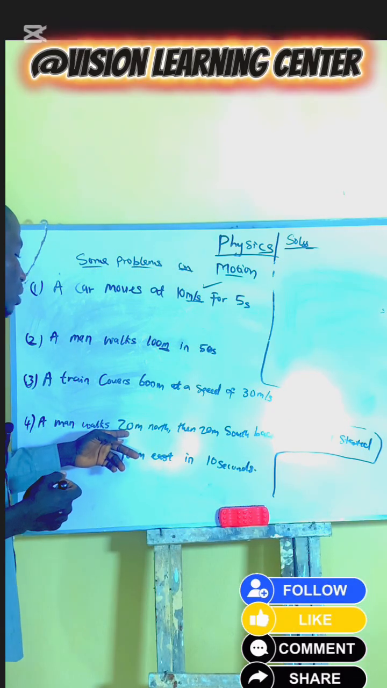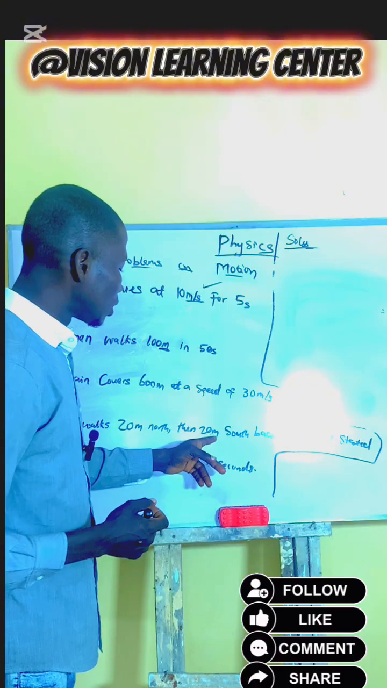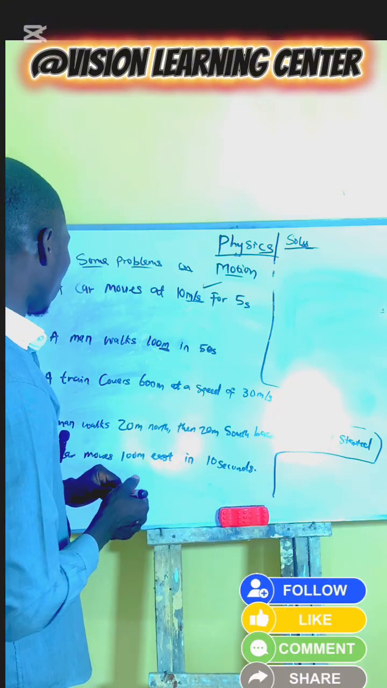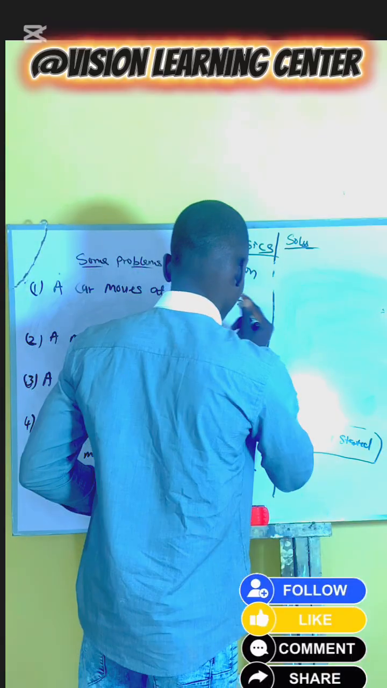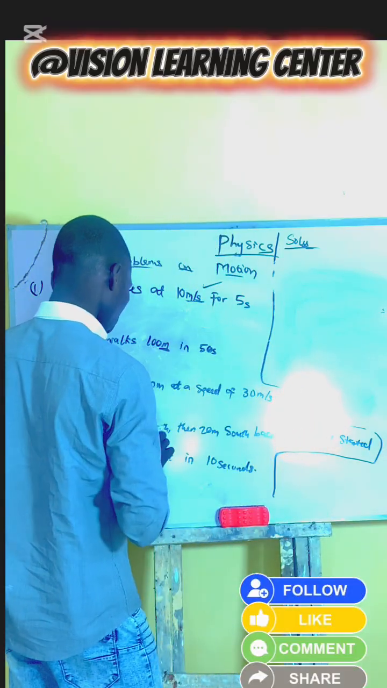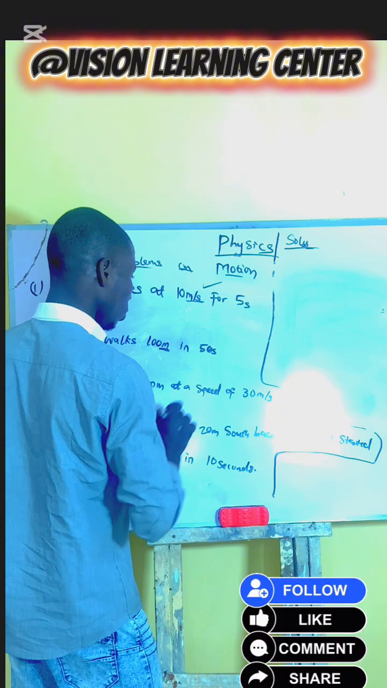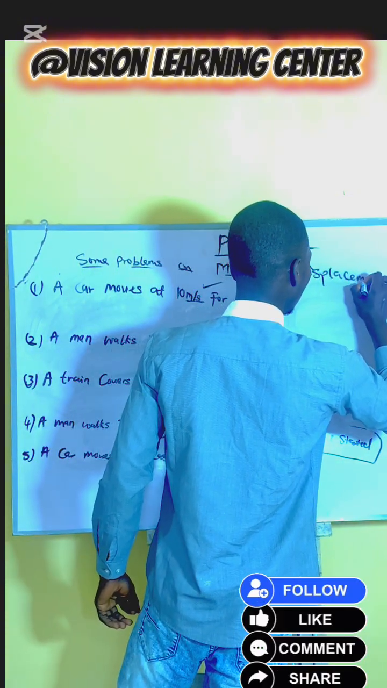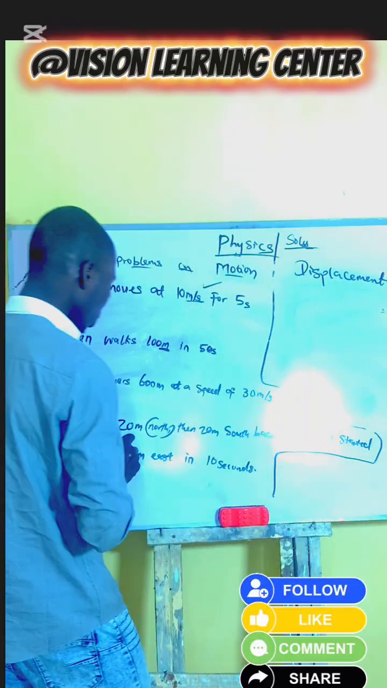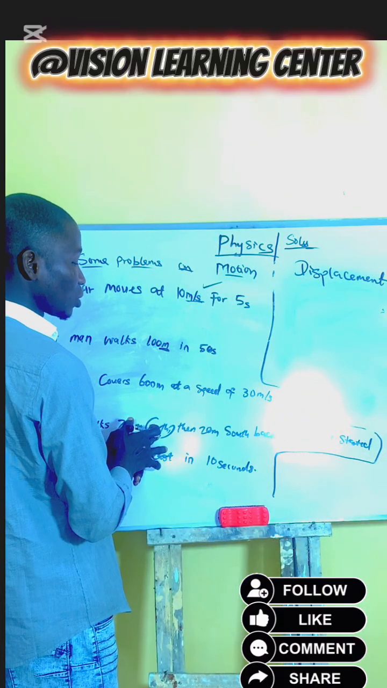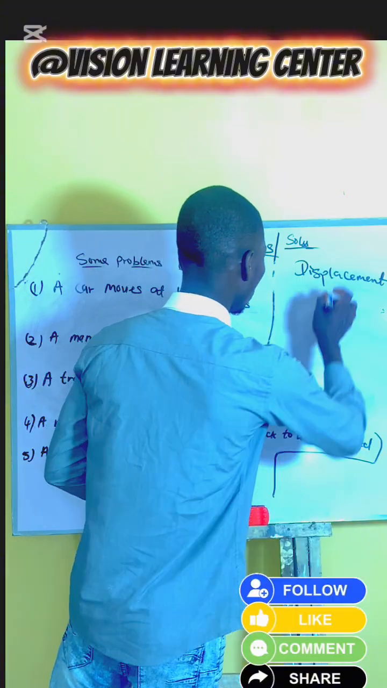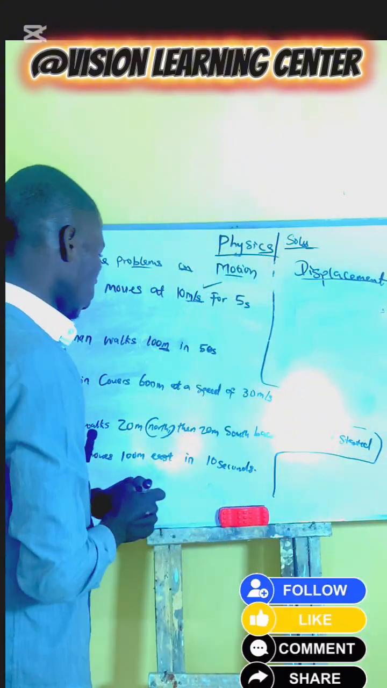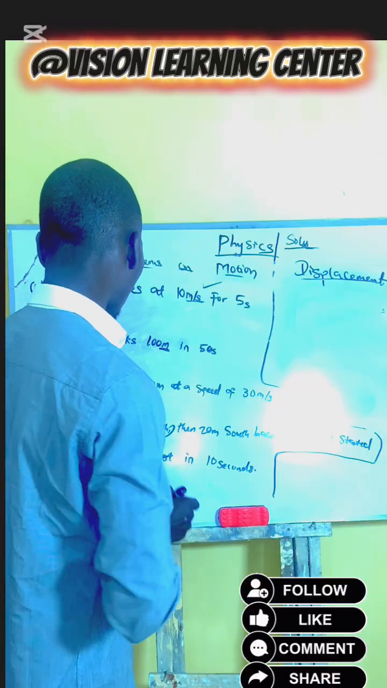A man walks 20 meters north, then 20 meters south, back to where he started. Solution: a man walks 20 meters north. Here is the inclusion of displacement. This question is related to displacement, because the meters have a direction. So it's not distance, it's talking about displacement.